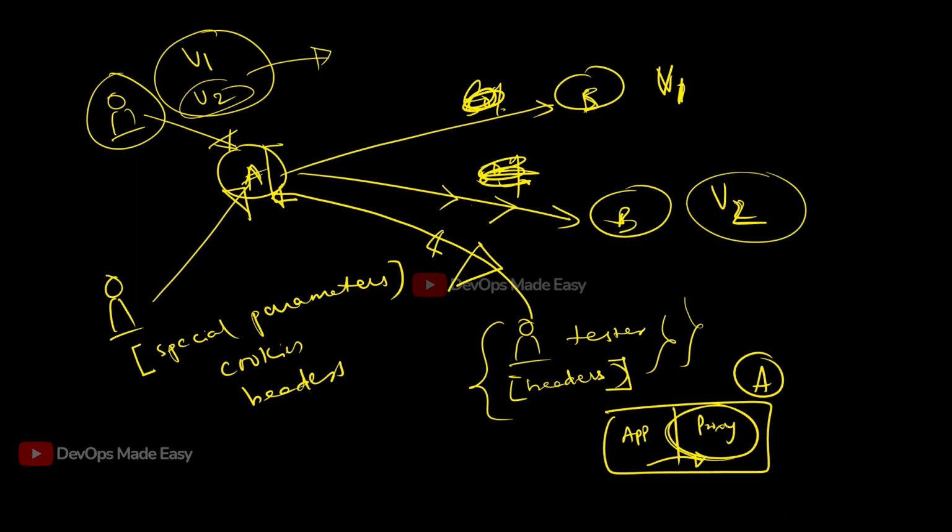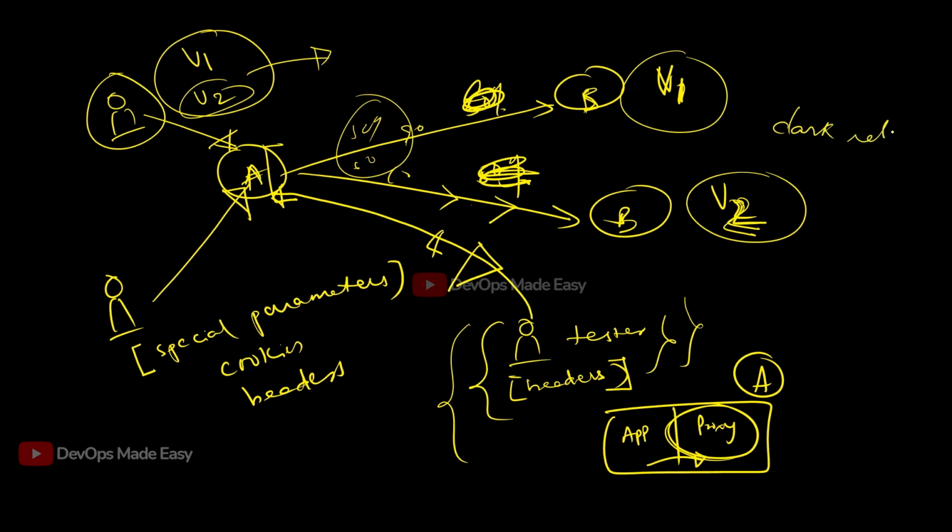In this case, the same code is present, and only the proxies we are modifying. We are modifying the proxies for the weighted traffic, like 90-10 or 50-50. This mechanism we call canary. If we don't want this kind of mechanism, we can go for request based routing. That means a request is sent to a certain instance only when the user requests it; otherwise it will send to the old version. We call these dark releases, and also A/B deployments.